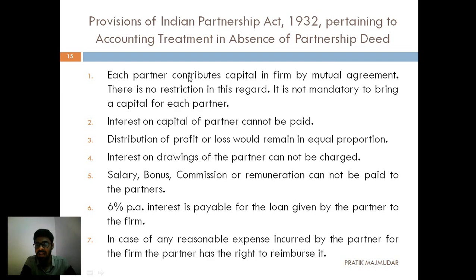First, each partner contributes capital to the business by mutual agreement. They mutually agree on the amount that will be the capital, but there is no restriction in this regard. The amount is not fixed, and it is not mandatory, understand this, to bring capital into a business. You can start a business by mutual agreement. If Viral and I have started a business, and I bring capital of 3 lakh rupees and Viral does not bring any capital, then that is also okay, because it is not mandatory to bring capital.